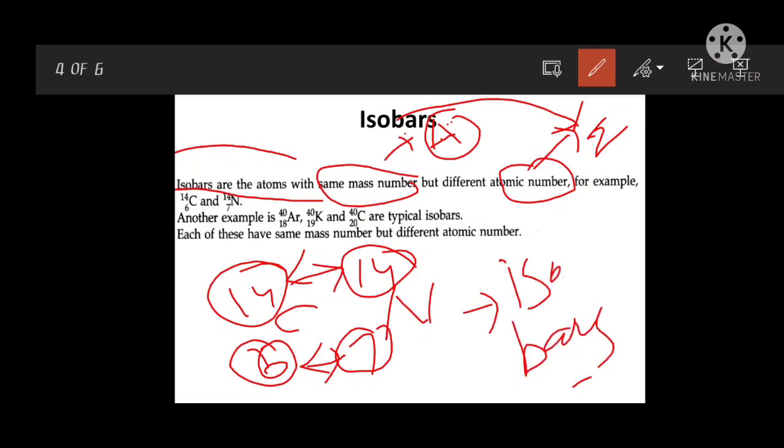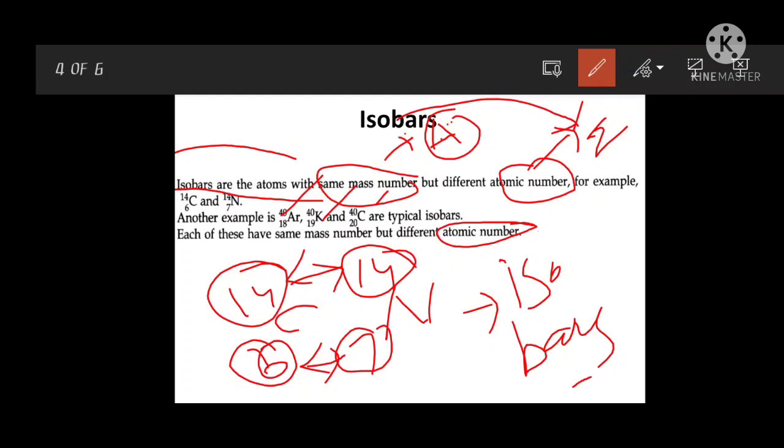Other examples are argon, potassium and calcium. They all have the mass number 40, but different atomic numbers: 18, 19 and 20. Each of these has the same mass number, 40, 40, 40, at the top left superscript, but different atomic numbers. Z is different. So these are called isobars.